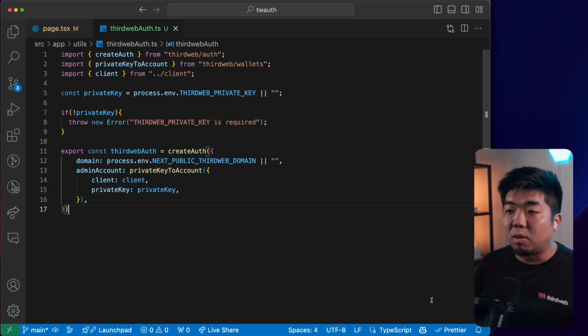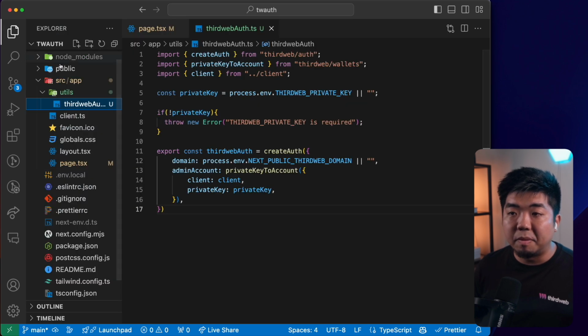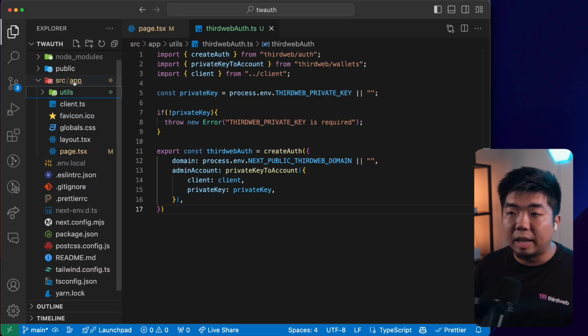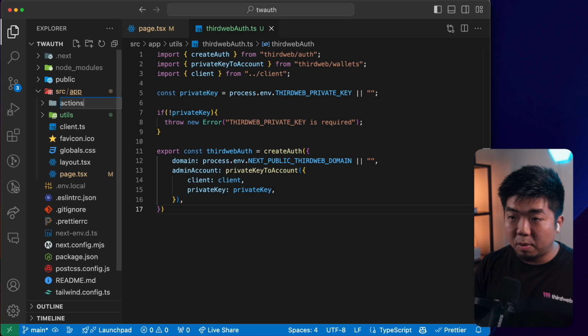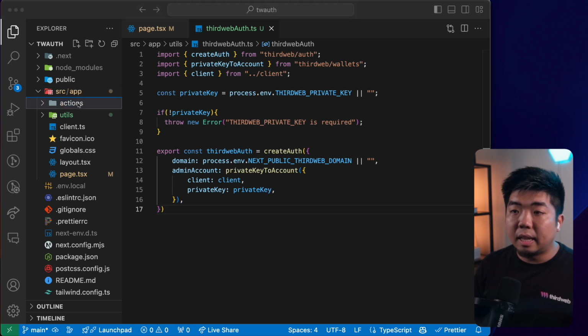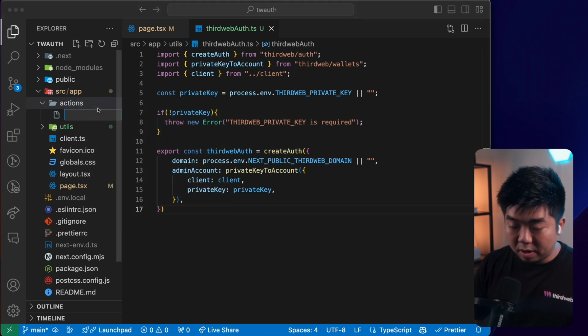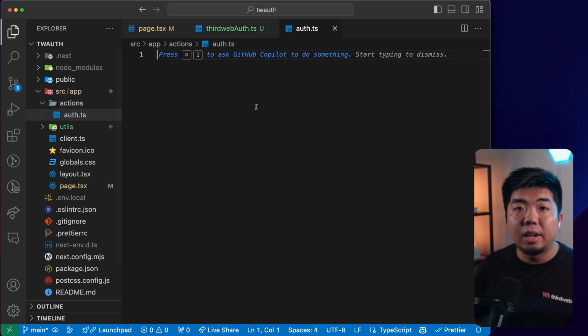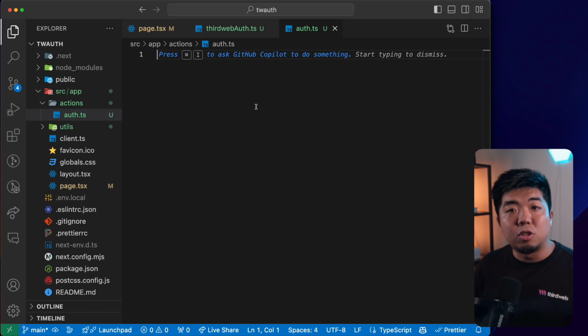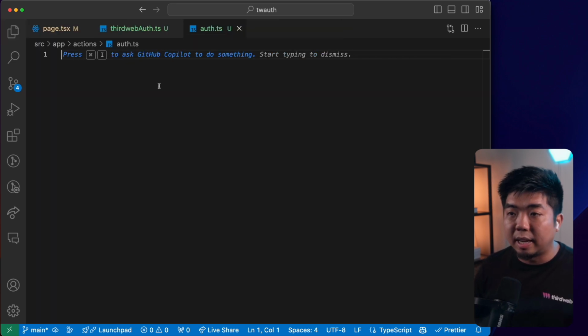So let's come back over to our code editor here, and in my file directory under the app folder, I'm going to create a new folder. We're going to call this actions. And in the actions folder, I'm going to create a new file called auth.ts. And in here, we're going to generate the message, provide the message to be signed, verify the message, and go through all the steps to authenticate our user.